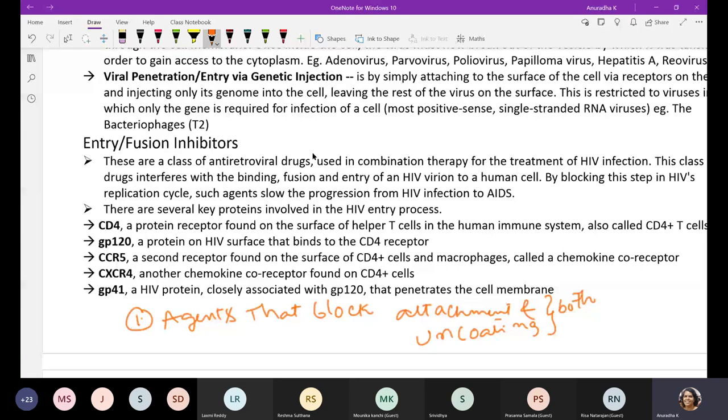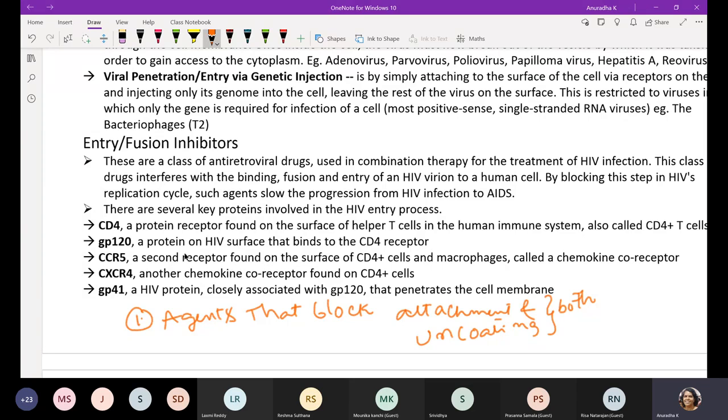So taking the example of HIV to understand these antiviral agents' action, the CD4, CCR5, CXCR4 receptors as well as GP41 and GP120 proteins can be blocked. Such blockage is through certain chemicals.